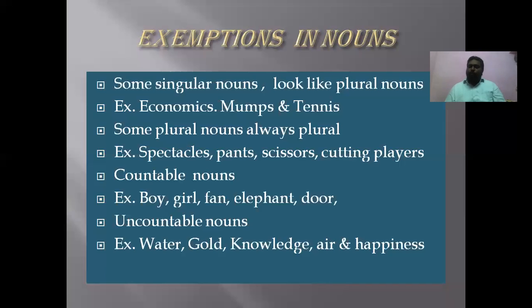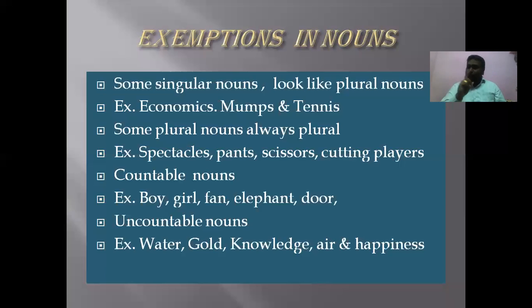Example: pen, book, boy, girl, elephant, door, dog, bag. All these are countable. We will count them. Then uncountable. What is uncountable? Which we cannot count are called uncountable nouns. The title indicates uncountable means which is not possible to count. Okay. Immediately, what are the uncountable nouns? Immediately the students will answer stars.